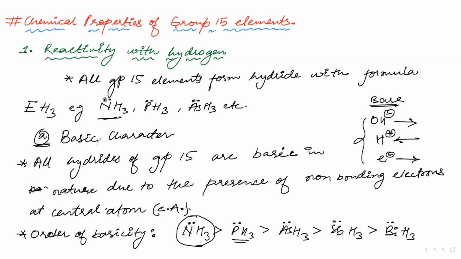Turn the page now. Open this page in your notebook. You will get the answer there. Why is NH3 more basic than PH3?